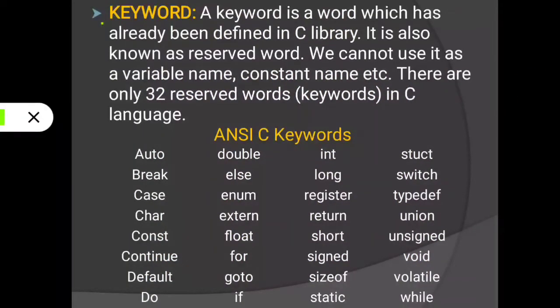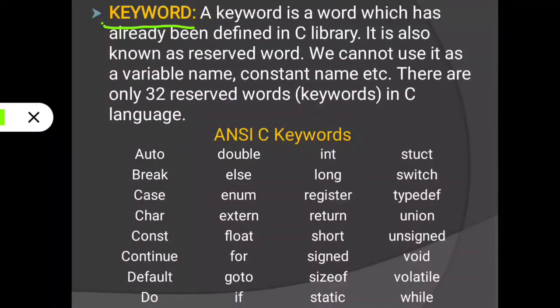Next is keyword. Just now I told, a keyword is a word which has already been defined in C language, or C library. It is also known as a reserved word. We cannot use it as a variable name or constant name.